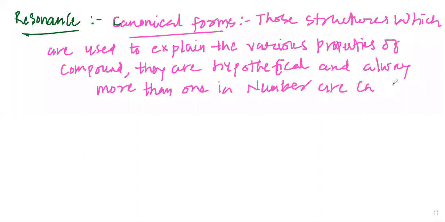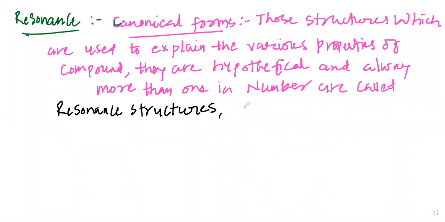They may be called resonance structures, or they may be called canonical structures.